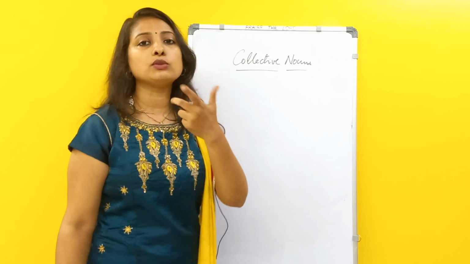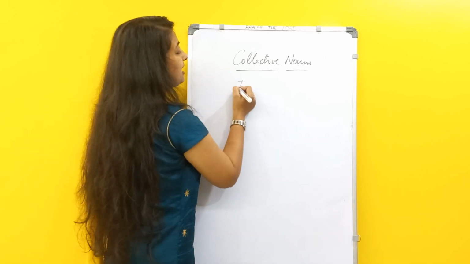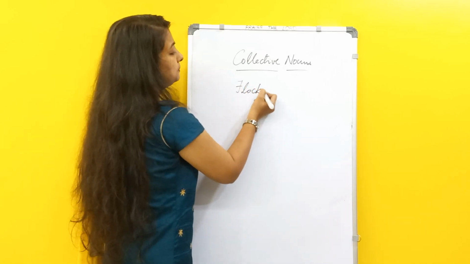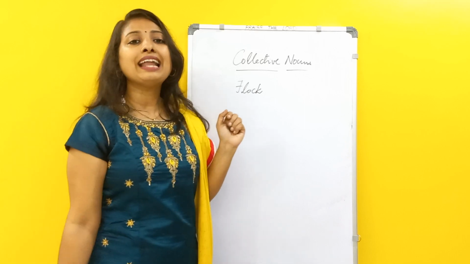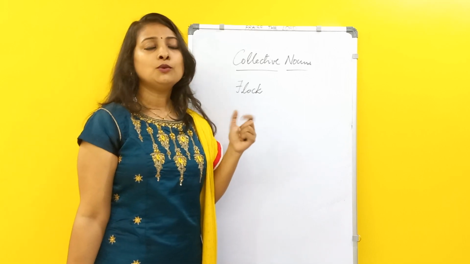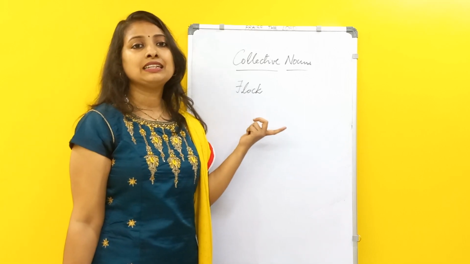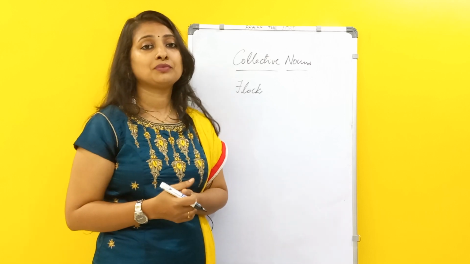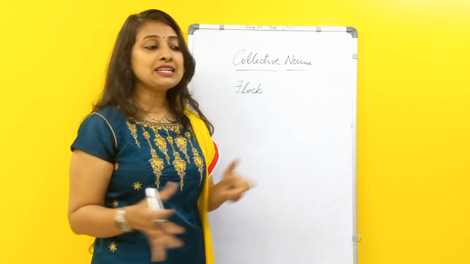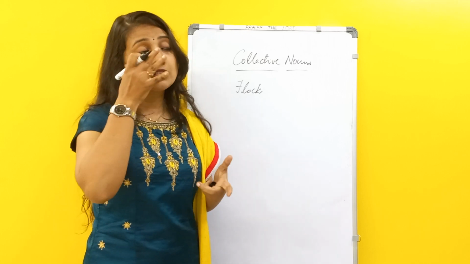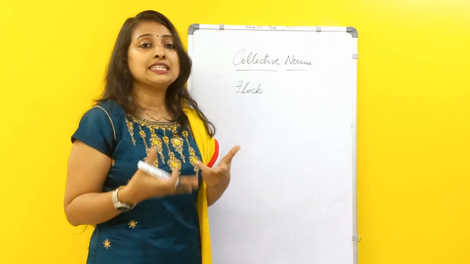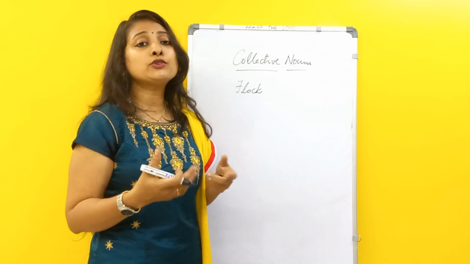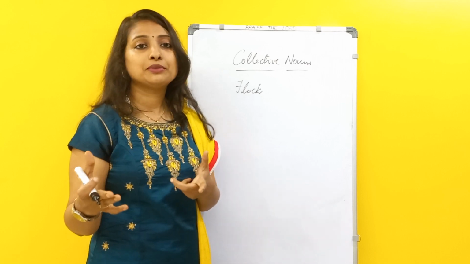Suppose I am using a word like flock. If I use a word like flock, what is it generally representing? It represents a group of sheep. In the previous session when we were discussing sheep, I used this: a flock of sheep.